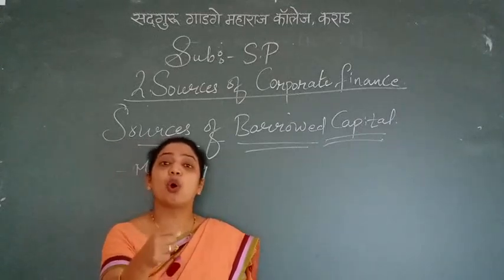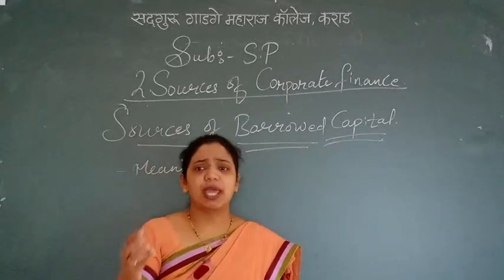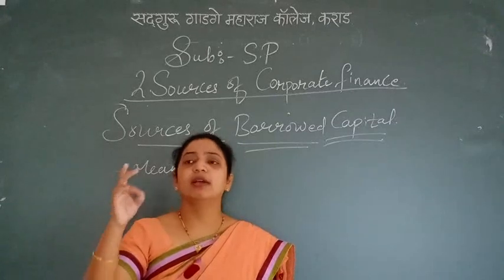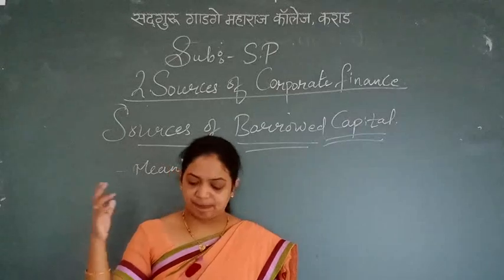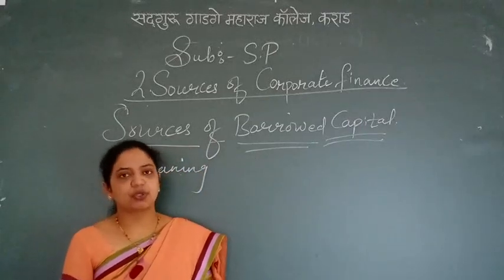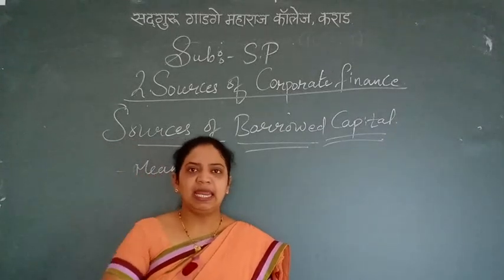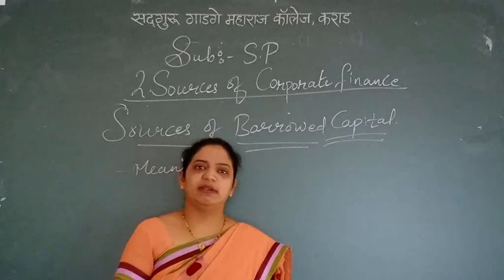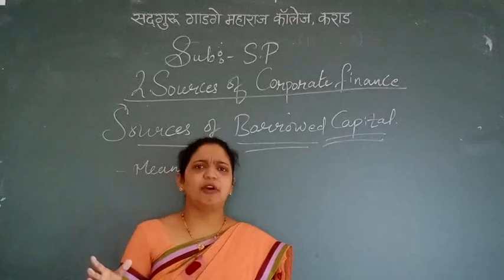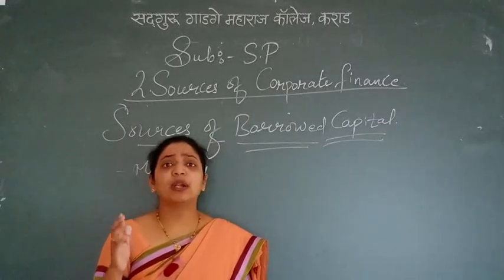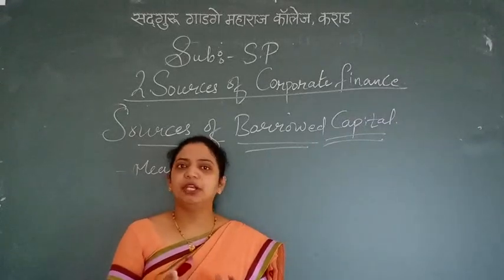The name itself says borrowed. That means you borrow money from the common public by issuing debentures, bonds, or deposits, or by taking loans from financial institutions, etc. Own capital alone is not sufficient to carry on all the business activities of a joint stock company. A company always needs borrowed capital, which is supplementary. There is not a single company, in any form, that does not need borrowed capital, because own capital is not sufficient.